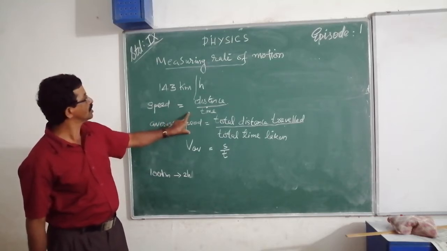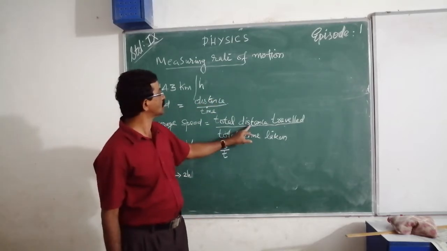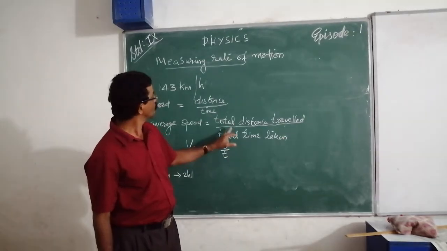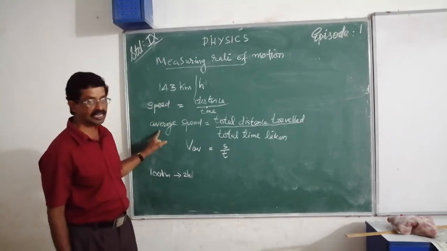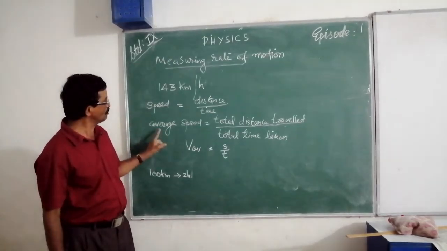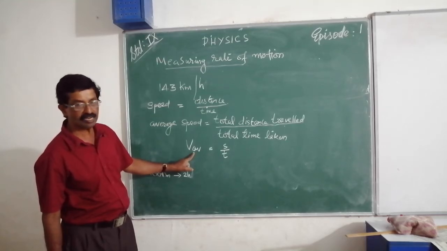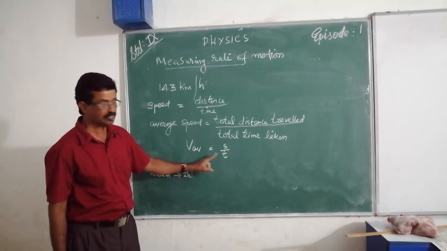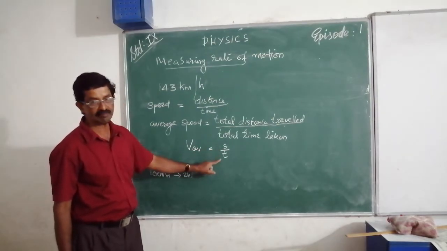Average speed is calculated by using the relation total distance traveled by total time taken. Mathematically we represent it as V average is equal to S by T, where S is total distance and T is time.